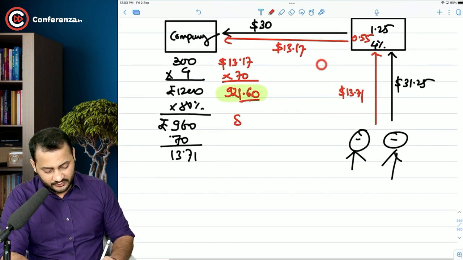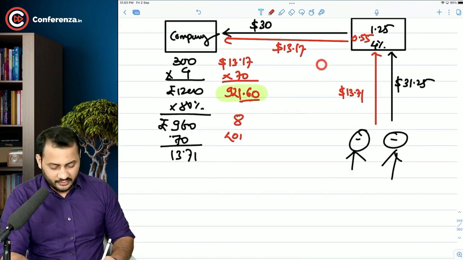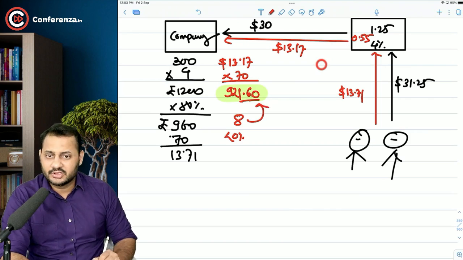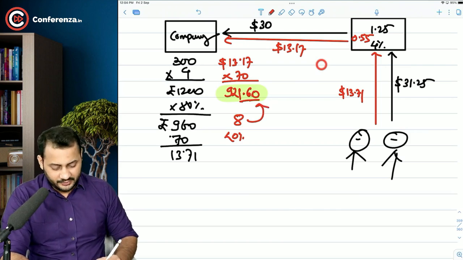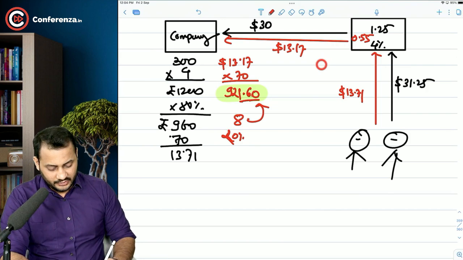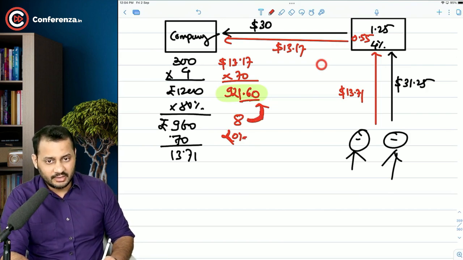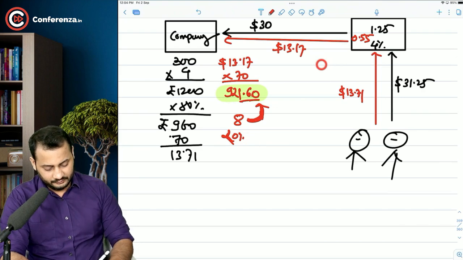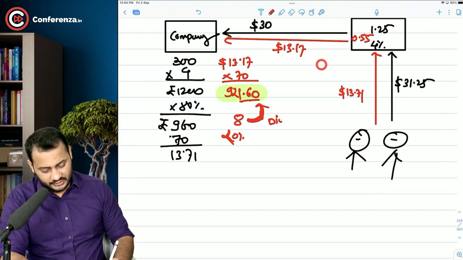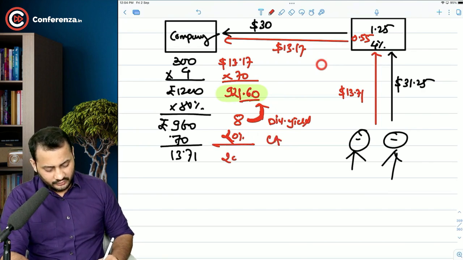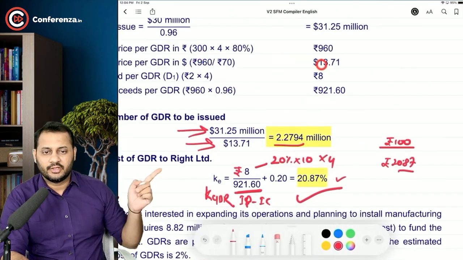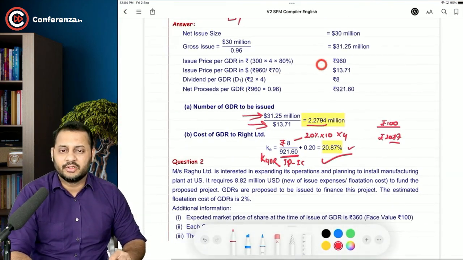paying in terms of dividend, 8 rupees with 20% growth. So 8 rupees on this will give you the dividend yield, and this is the capital appreciation. Total will be something like 20.87%. This is 20.87%. This is how it is going to cost us.